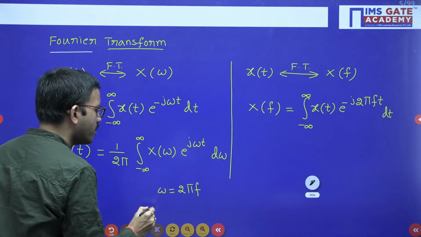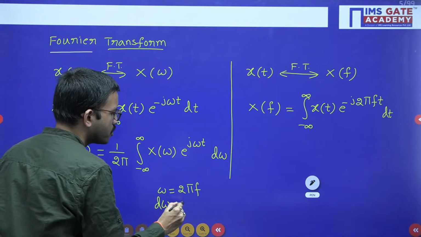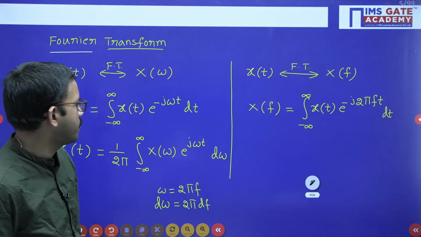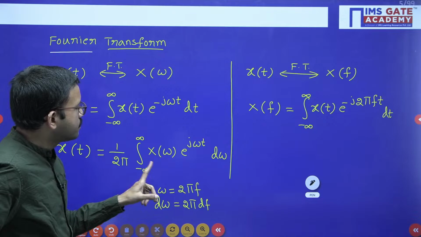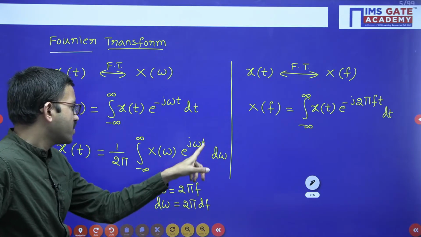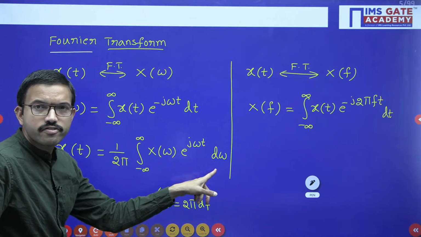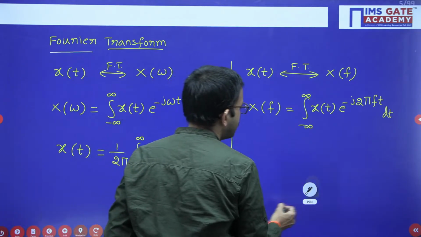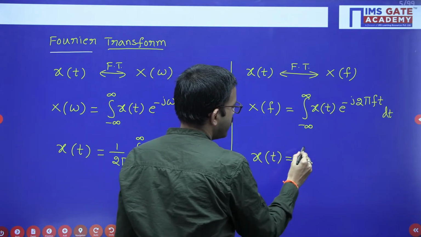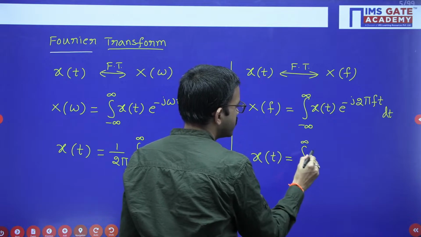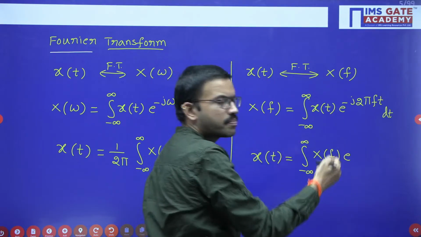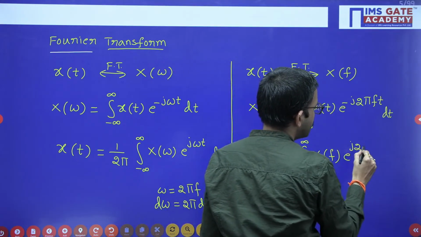So if you perform differentiation, then what you will get? 2 pi is constant, you will get d omega equal to 2 pi df. Right. Now in place of d omega, when you write 2 pi df, then 2 pi will get cancelled, and you are getting df. So that means here you can write x of t in terms of X of f. x of t equal to integral minus infinity to infinity capital X of f into e power, here minus j, here plus j, e power j 2 pi f t df.